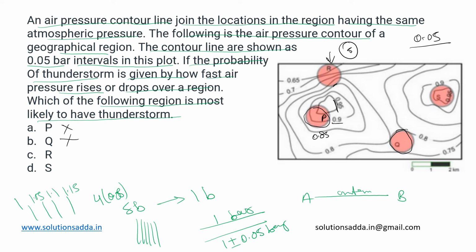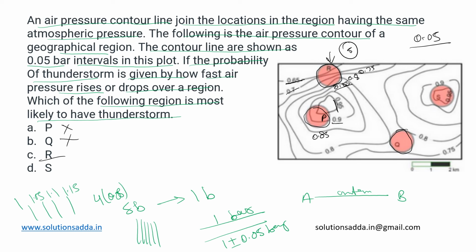So if this is 0.65, the next is 0.7, then 0.75, 0.8 and 0.85. So it is changing from 0.65 to 0.85. This can be said to be a huge difference between pressures at the same location. So this region R is more likely to get a thunderstorm compared to the others. That could be our answer.